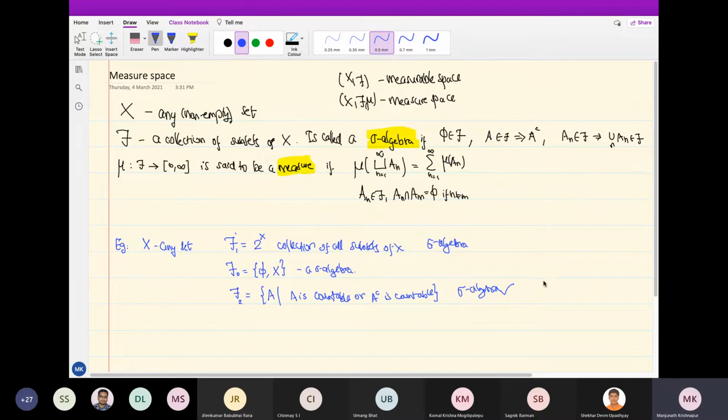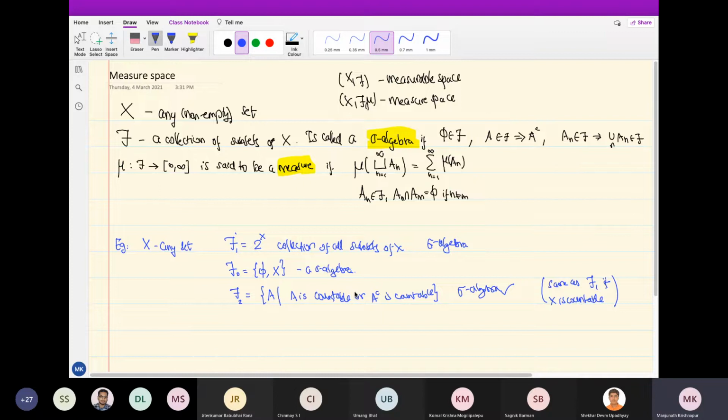Of course, the third one is the same as F1 if X is countable. If you start with a countable set, then all subsets are countable and co-countable, so this will be just the collection of all subsets. But if X is uncountable, then this is different. None of these are interesting sigma algebras. They are all trivial examples.